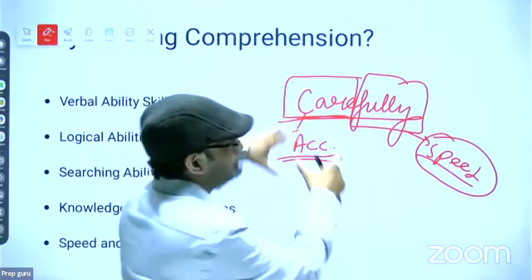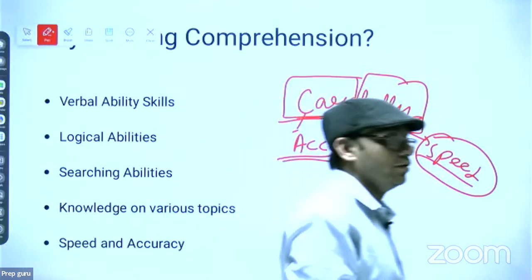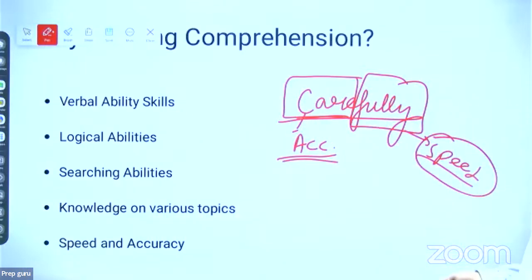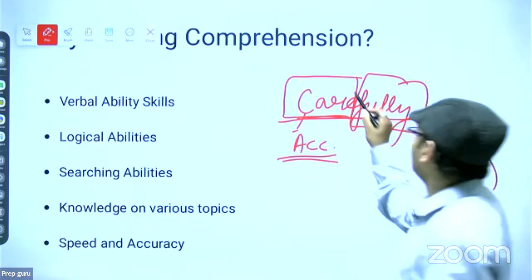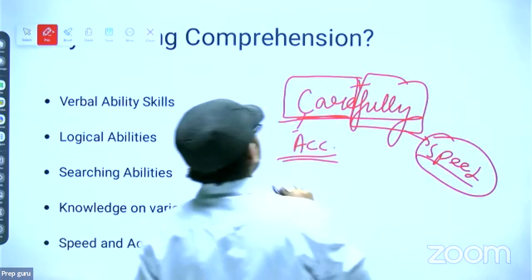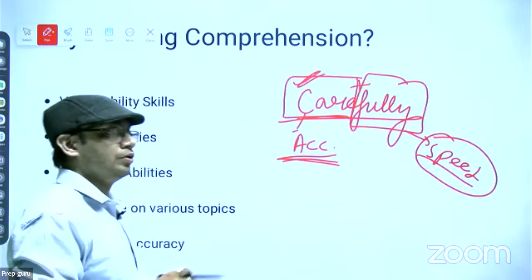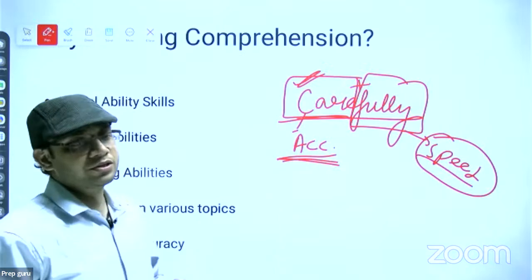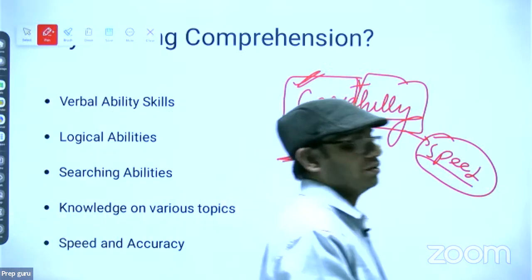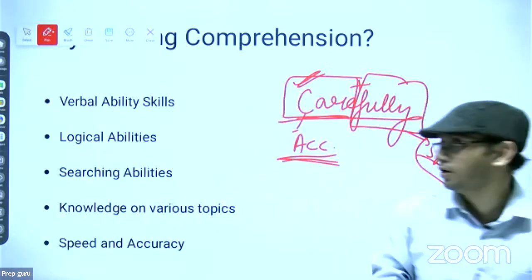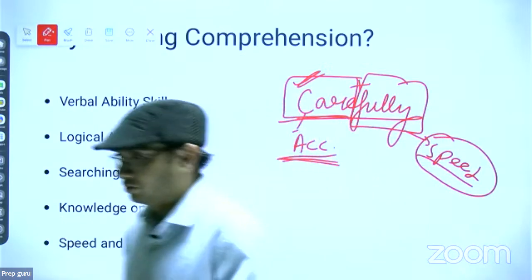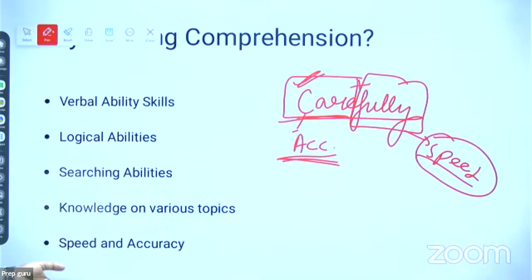So to combine these, we have to practice and we have to understand the RCs and key elements, how to solve RCs, right? To learn this combo, initially what you require is the care part. Means no matter you are solving any question, or you can say solving 2 questions in 10 minutes, it doesn't matter, but those 2 questions should be correct. Means your answer should be correct in those 2 parts, right?